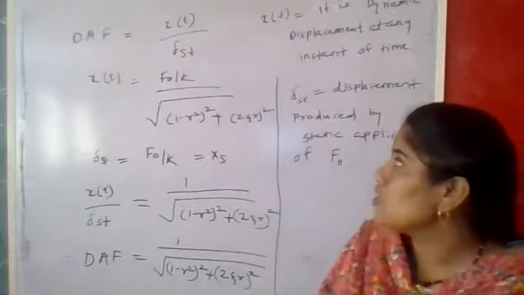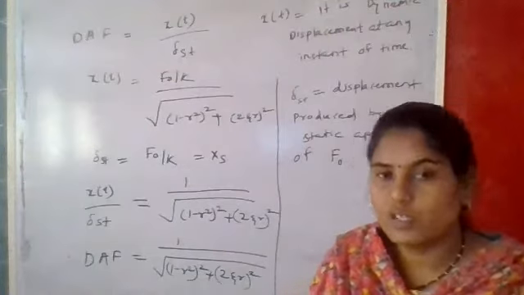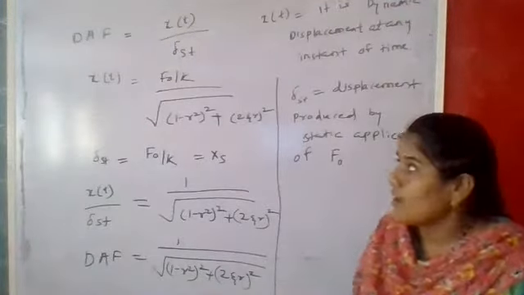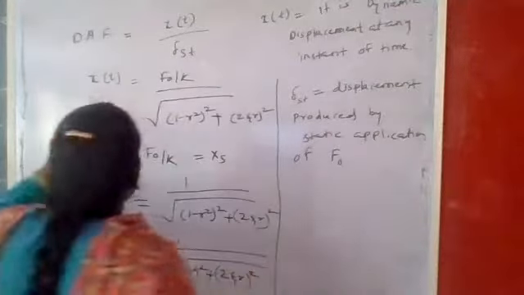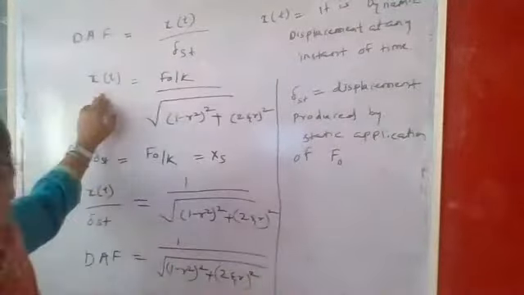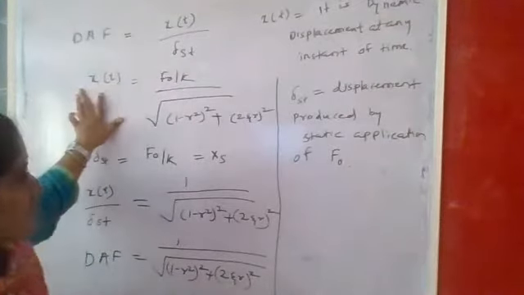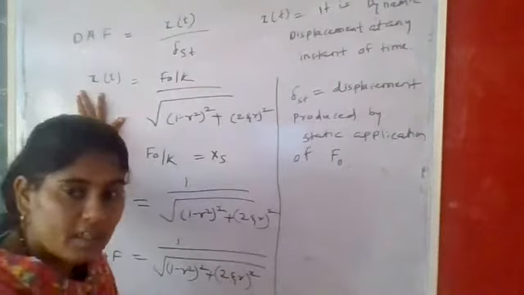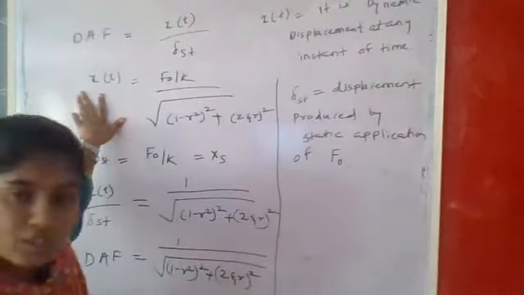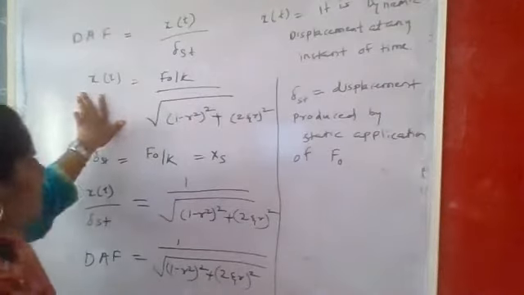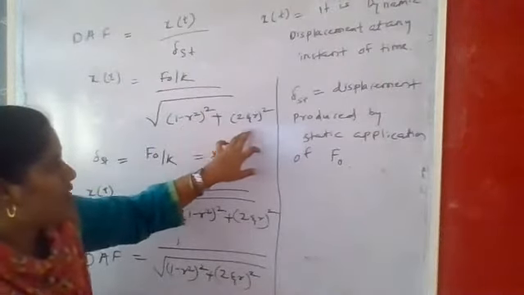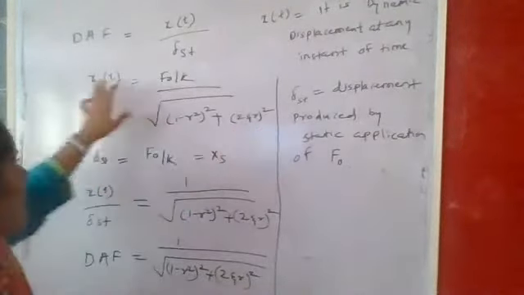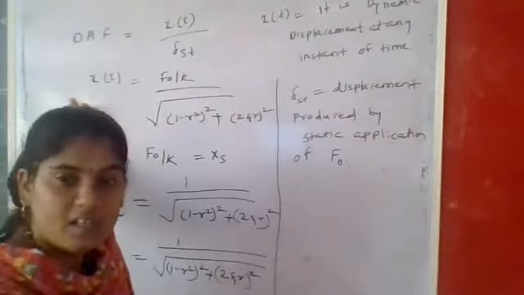That ratio of x of t to del st is nothing but the dynamic amplification factor, and based on this we have to calculate the ratio. We already know x of t from the last lecture, where we saw the formula for the dynamic displacement at any instant of time. For the forced vibration, it is F naught by k divided by root of the square bracket of 1 minus r square, squared, plus the square bracket of 2 zeta r, squared. That is the formula for calculating our dynamic displacement at any instant of time.